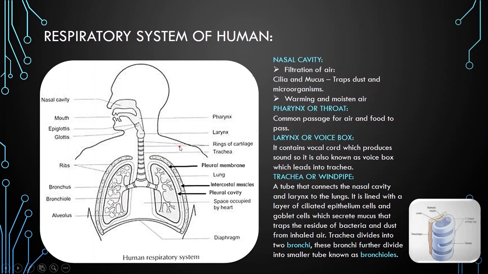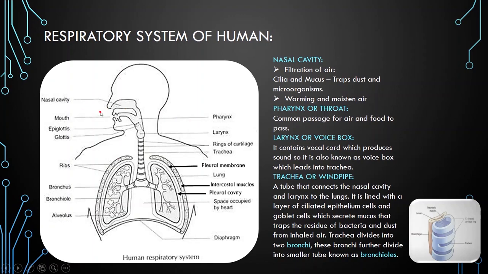So as you see in this diagram, the respiratory system of human consists of different organs: nasal cavity, pharynx, larynx, trachea, bronchus, bronchioles, alveoli and lungs. Lungs are the important organs of the respiratory system. Here I will discuss all the respiratory organs one by one and their function.